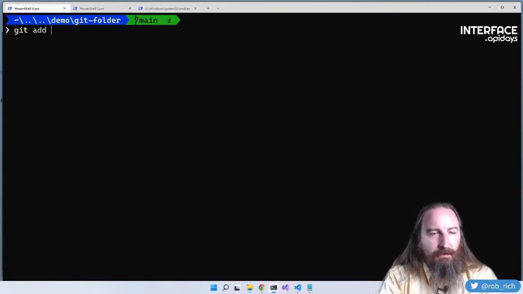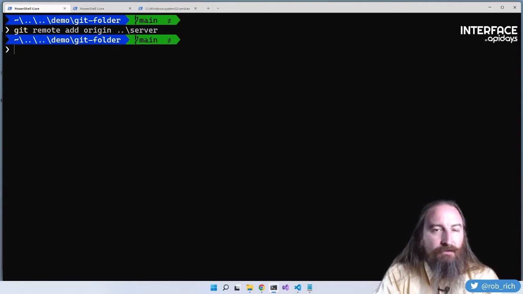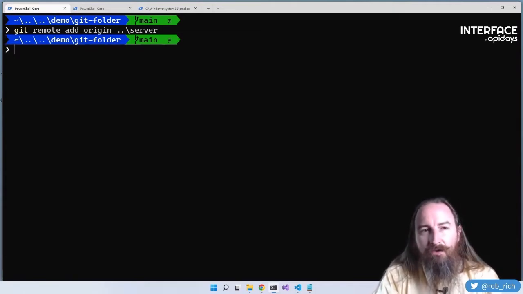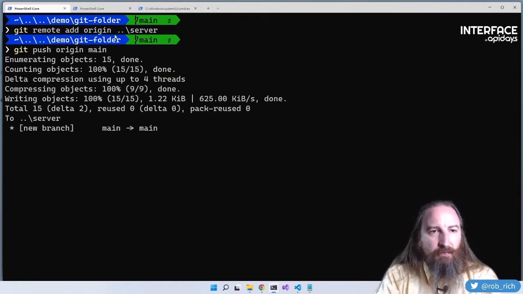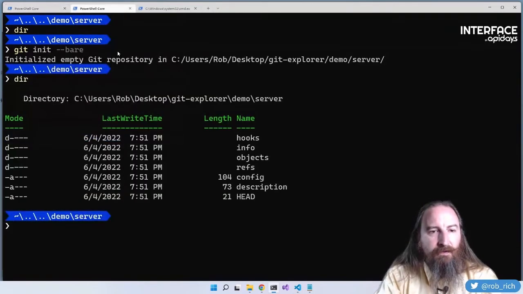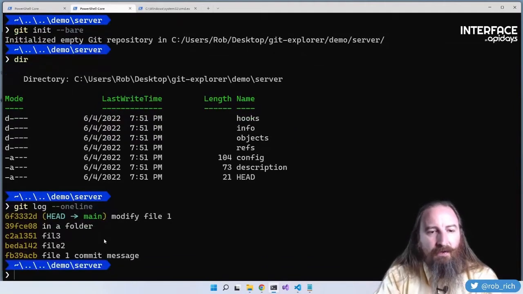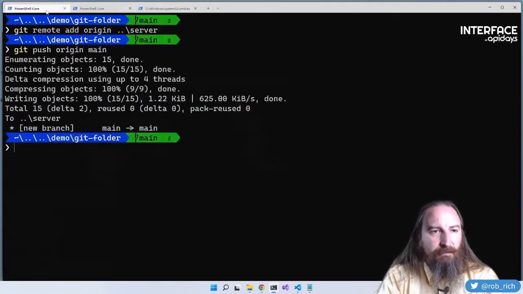So let's add that as a remote. Git remote add origin. We could call it anything, but origin works. And I'm going to put the path to that server folder. Now we could point it to github.com or to our internal repository, but that gets it done. Git push origin main. Now that we've pushed that branch into place, here on the server we can say git log, and we have all that content in place on the server.